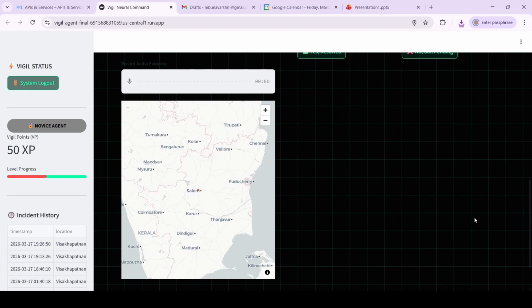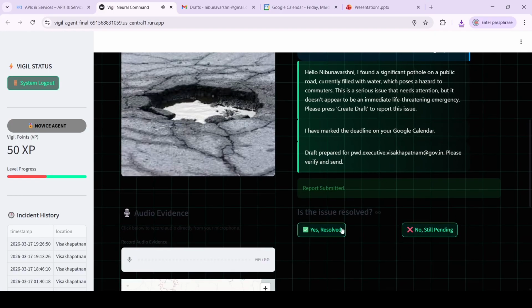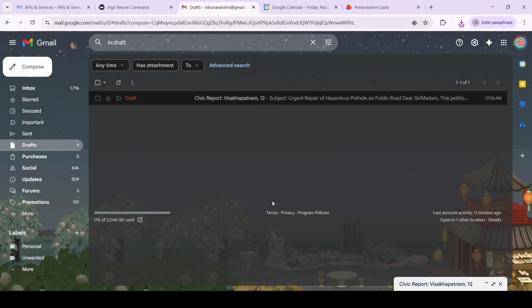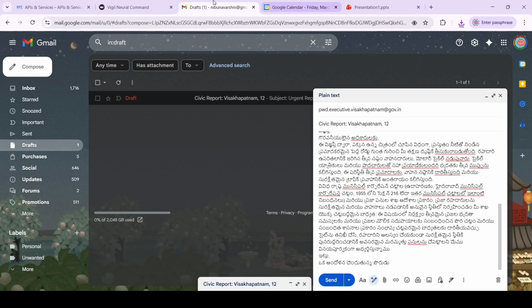Once I press Reach in Draft, "Draft prepared. Please verify." A draft will be prepared in the drafts section of your email ID. So here is the draft, and it has been pasted right here.